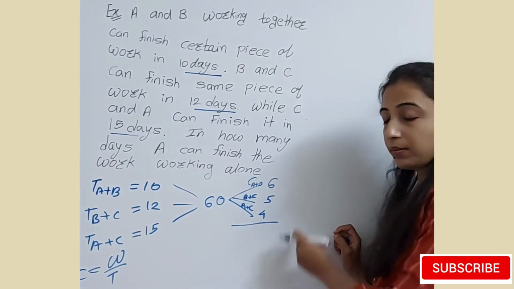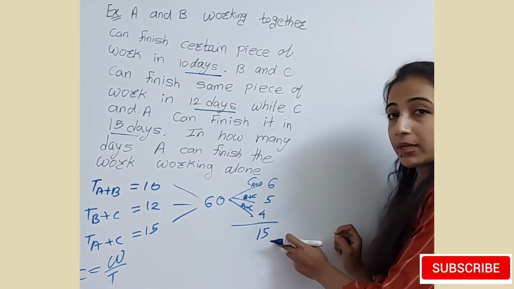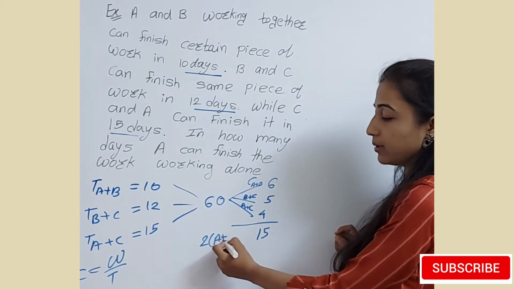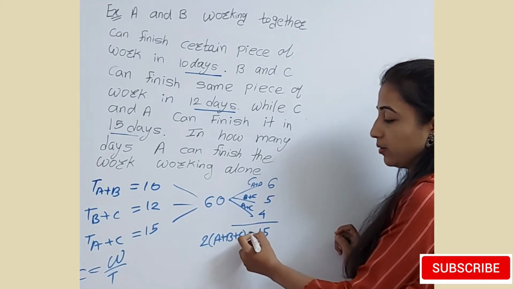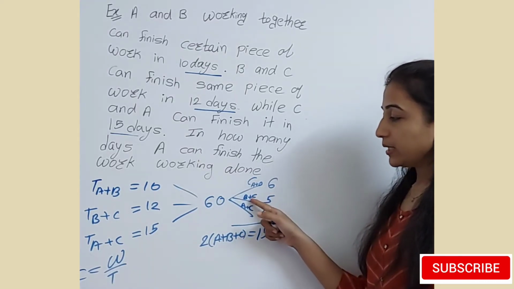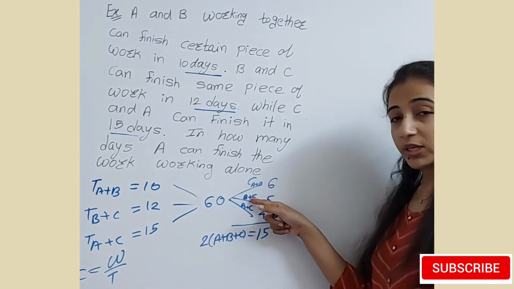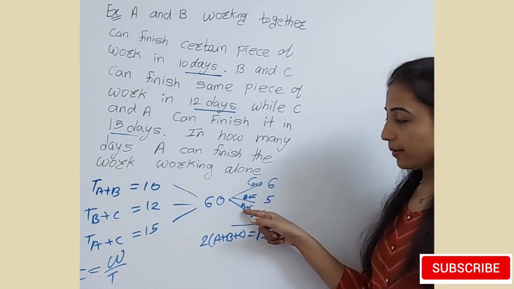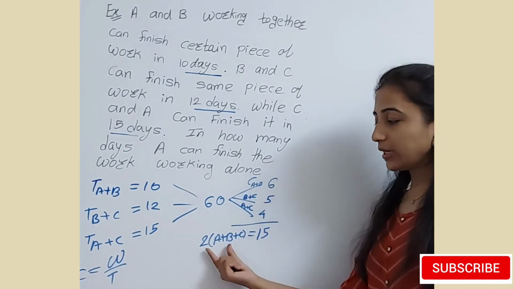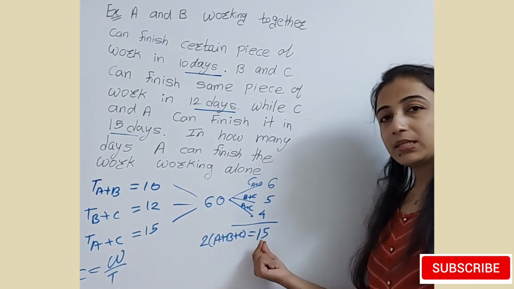If we add these terms, we get 15, and it is nothing but the capacity of twice A plus B plus C. Why? Because here AB capacity is 6 and BC capacity is 5. So when we are adding these terms, B is counted twice here. Similarly A twice and C twice. So when we are adding these three terms, it gives the capacity of twice of A plus B plus C.